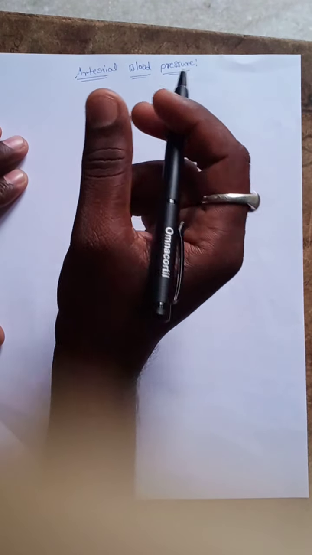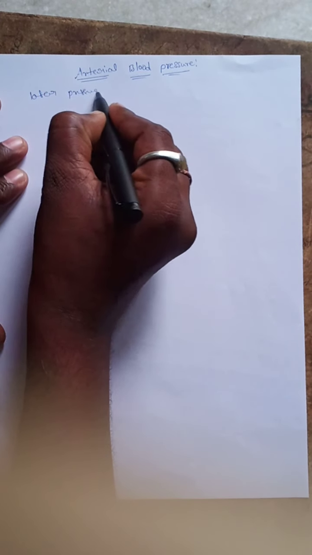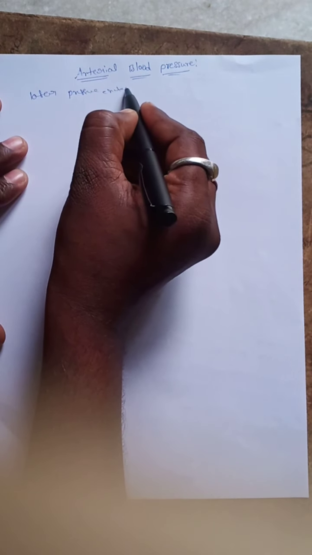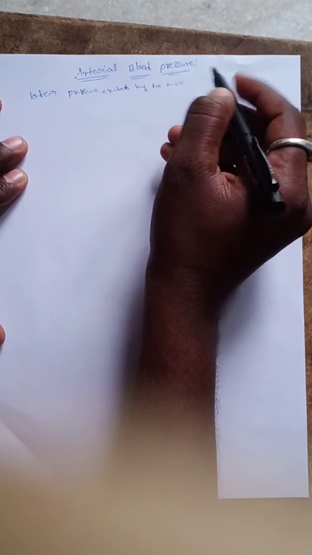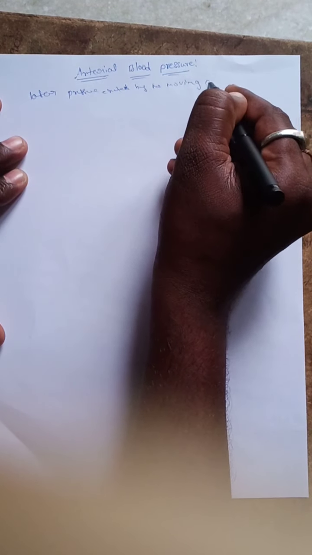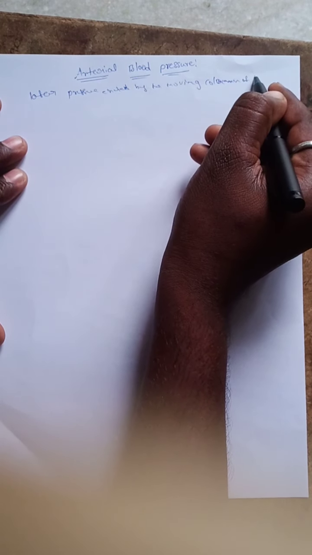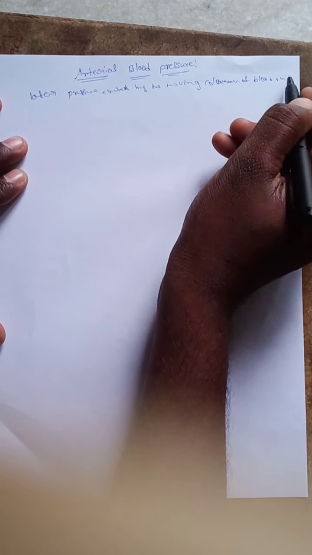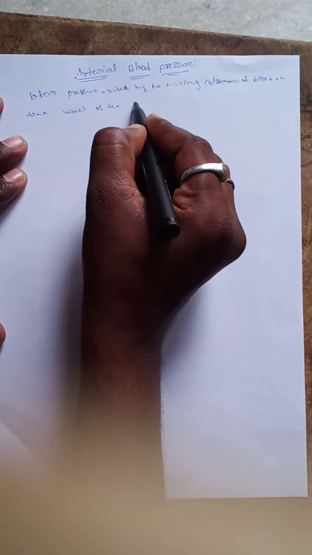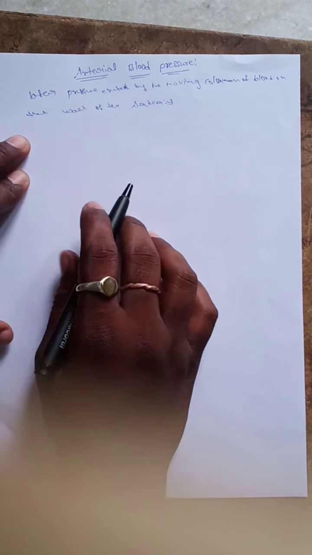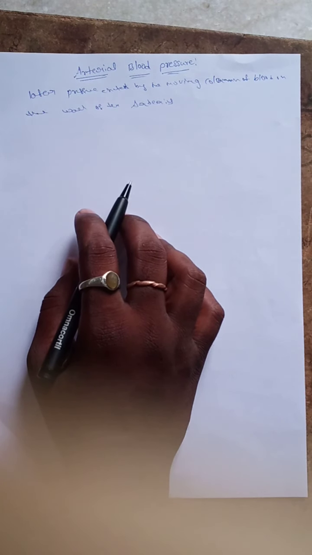So, what is the definition? It is defined as a lateral pressure exerted by the moving column of blood on the walls of the arteries.